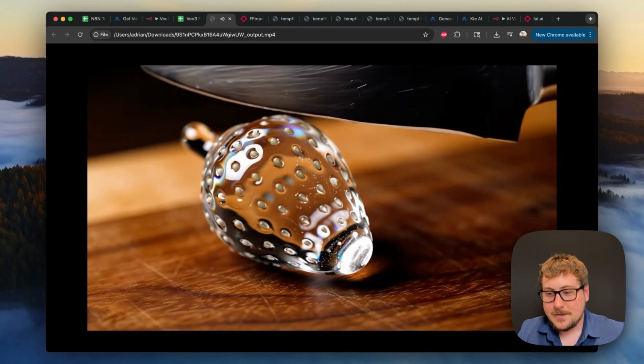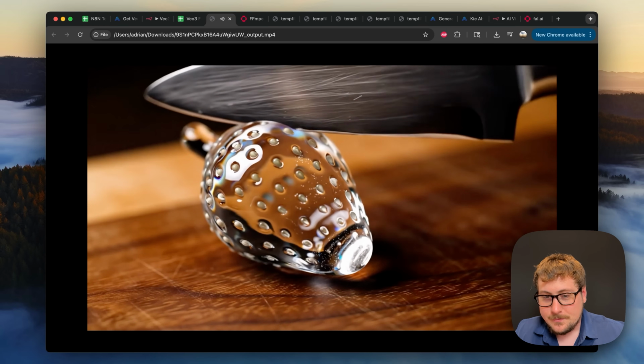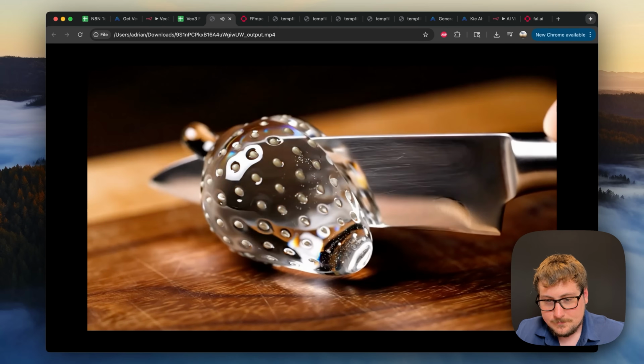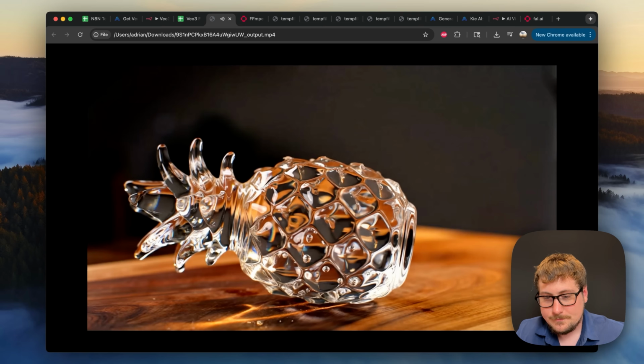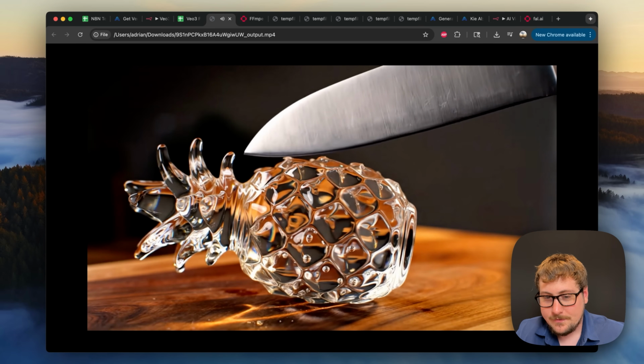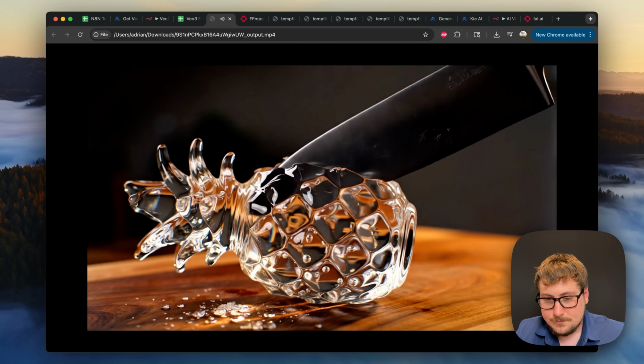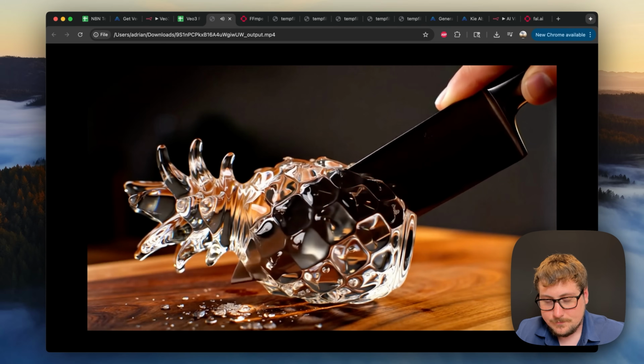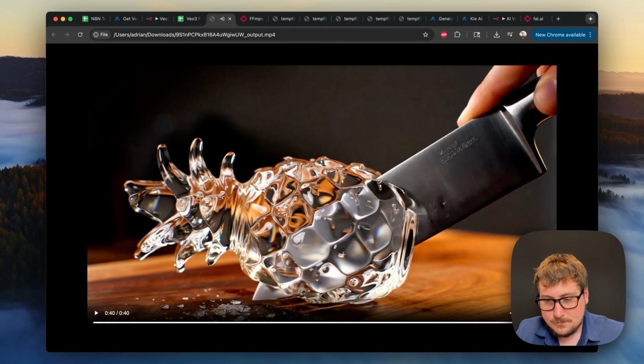Then this is the one that you didn't see before that was generated, the strawberry. And then finally we have the pineapple. And that is the final video.